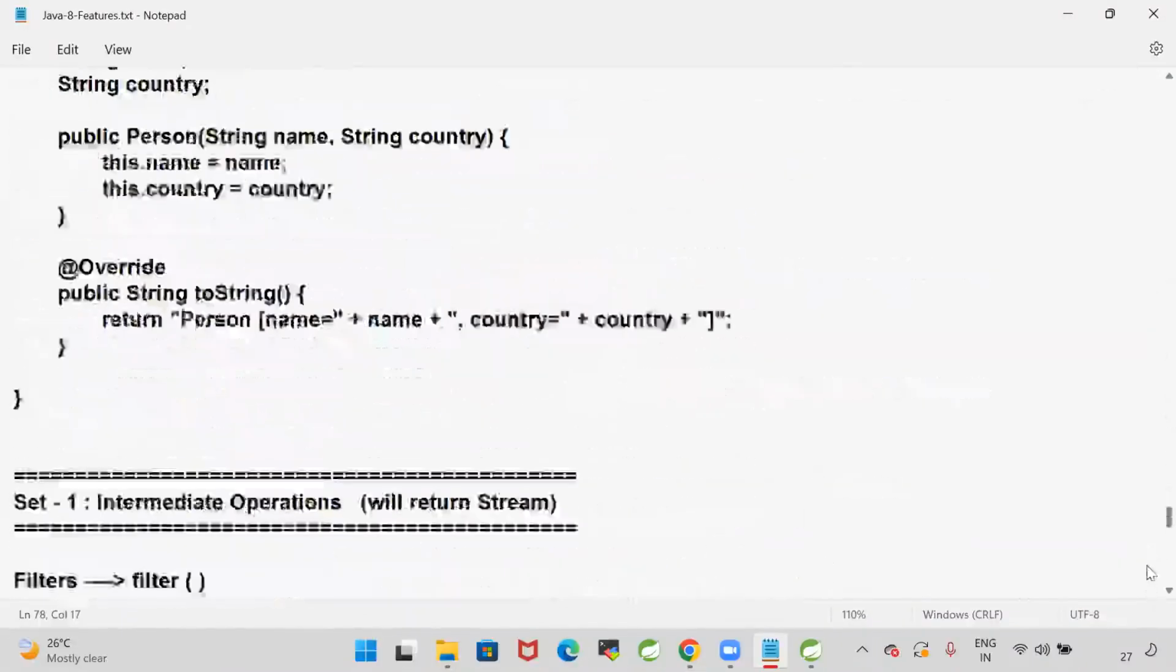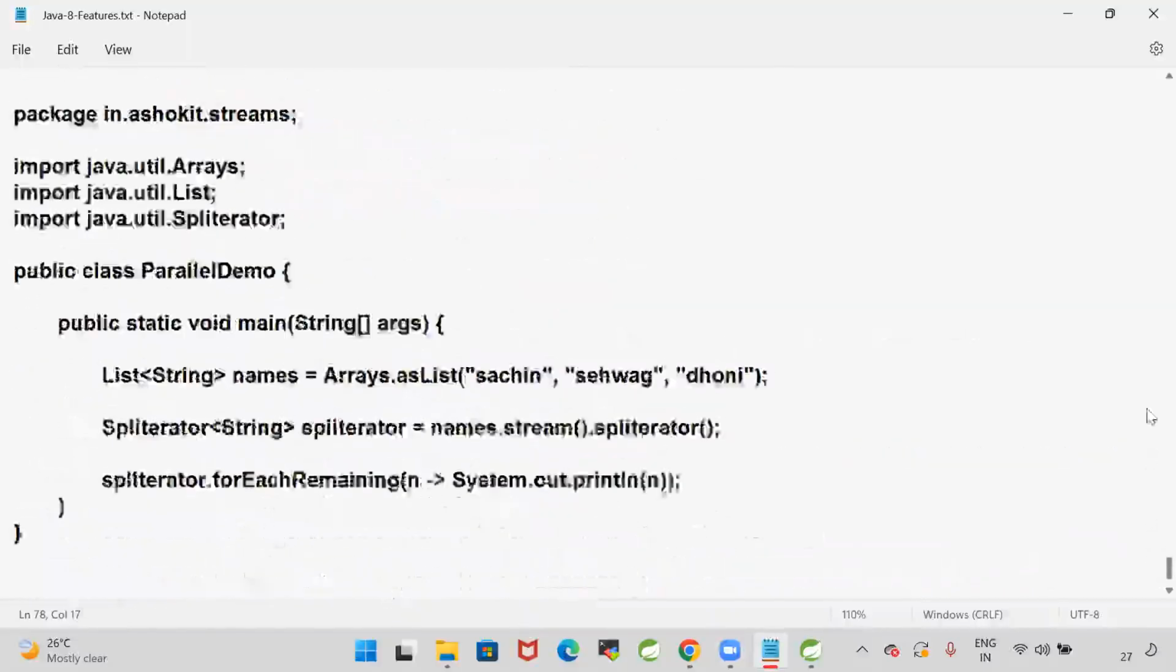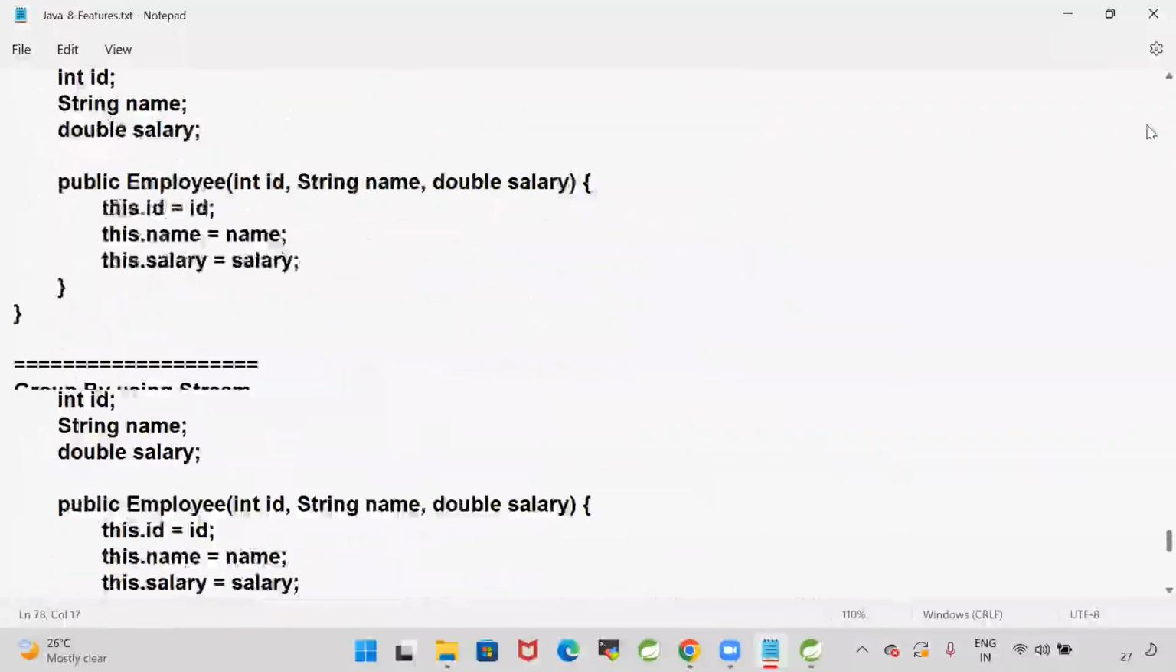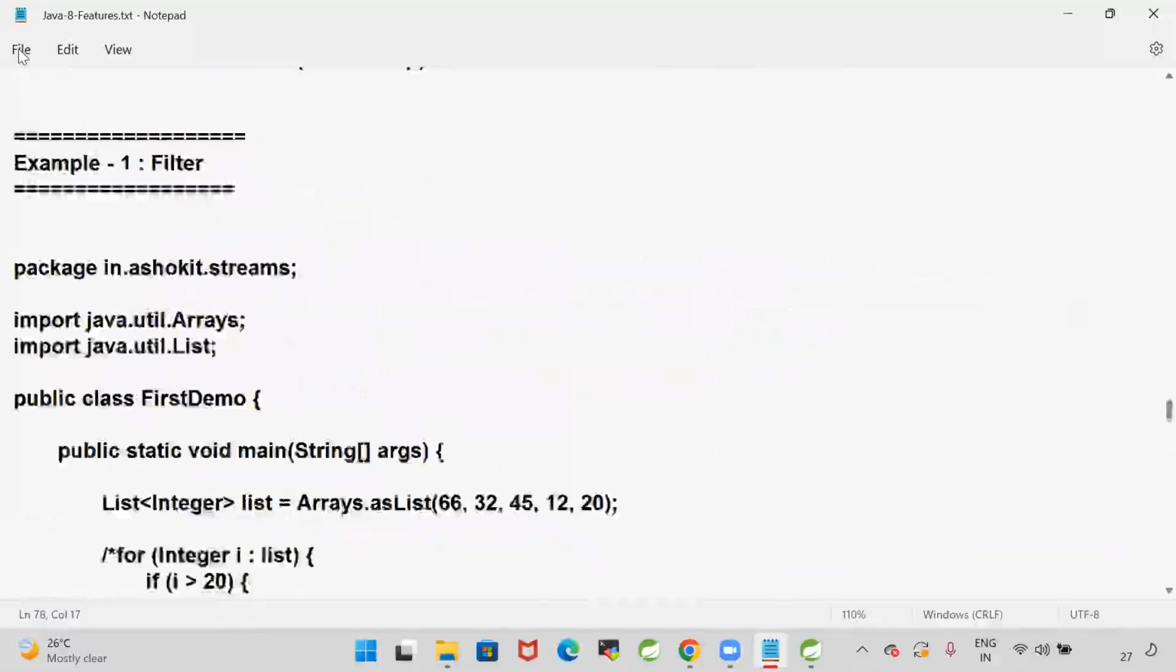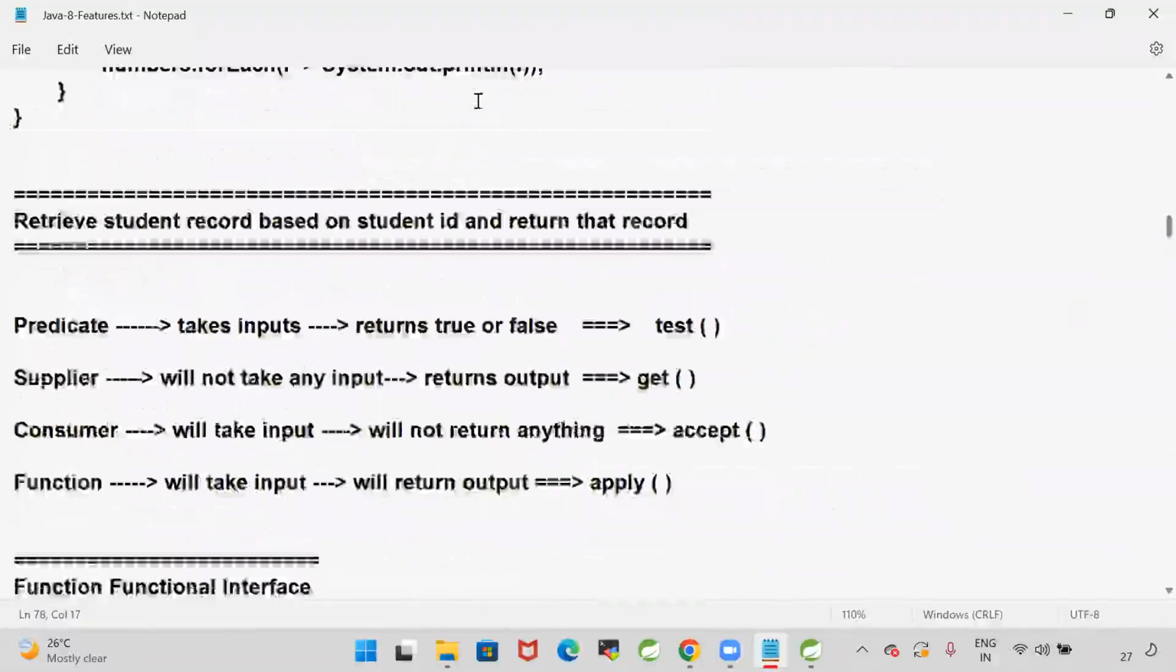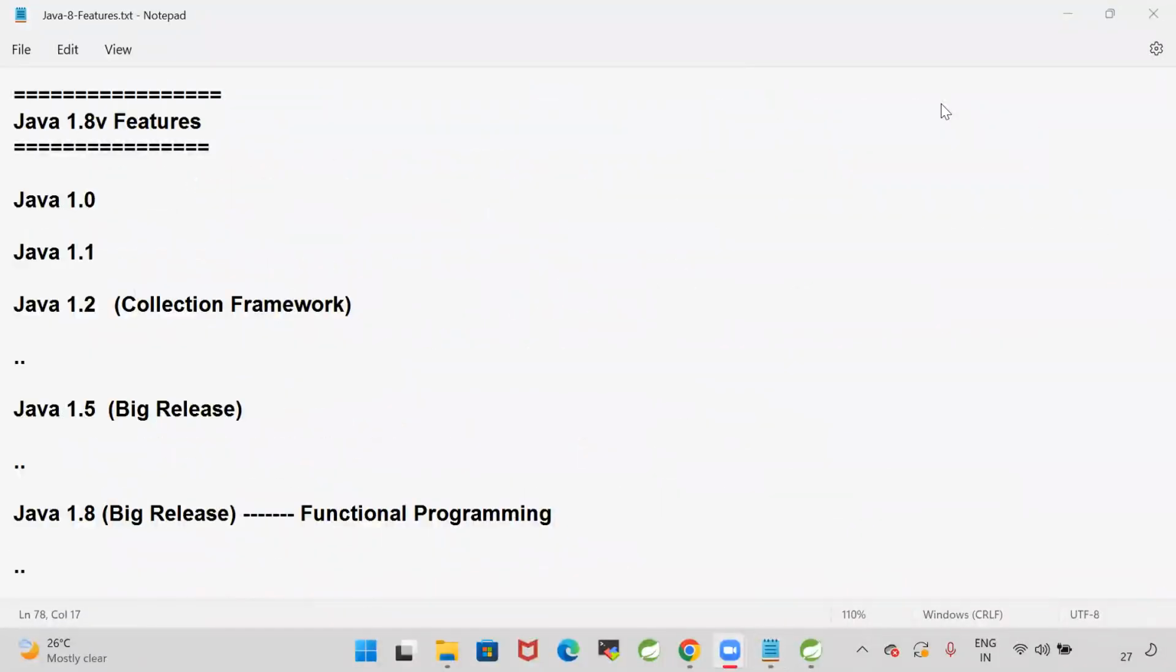Complete notes are available on Java 8. Whatever we discussed theoretically and practically, everything is available in the document. I will update this document in the portal. Please practice that. Tomorrow we will go for interview questions on the Stream API. I will get some interview questions and we will discuss those questions in tomorrow's session.